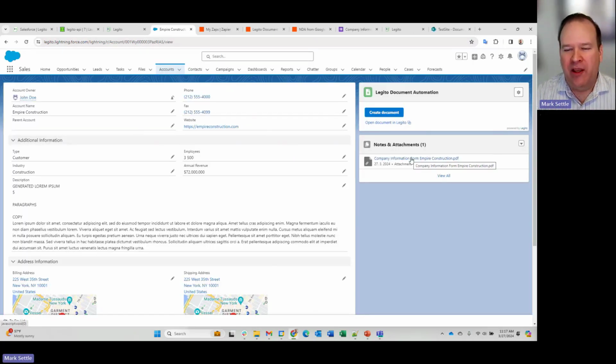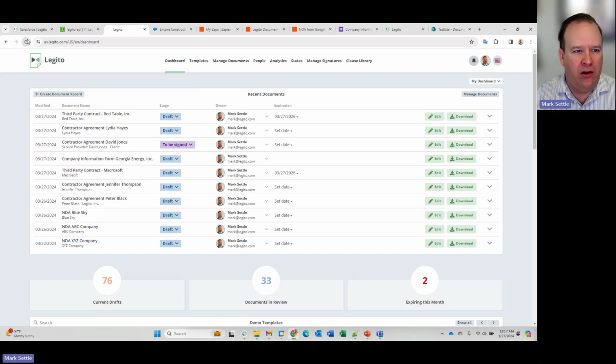All right, well, we'll look at it in Legito here in a second as well. We'll see it's created over there. But it was just passing the data through from Salesforce into that document. I'm not sure why I can't view it in that pop-up. So let's go back to our page here.